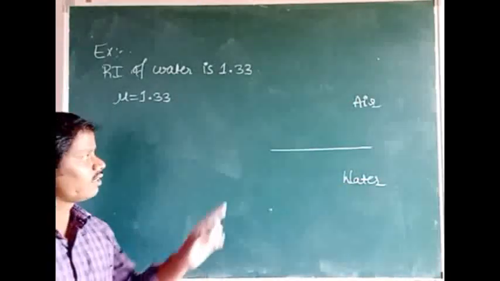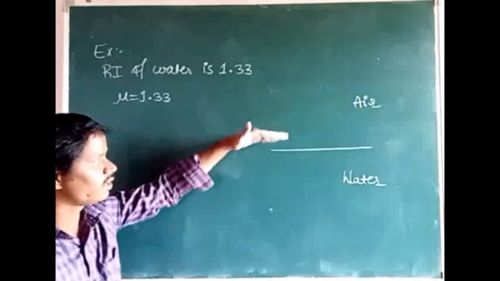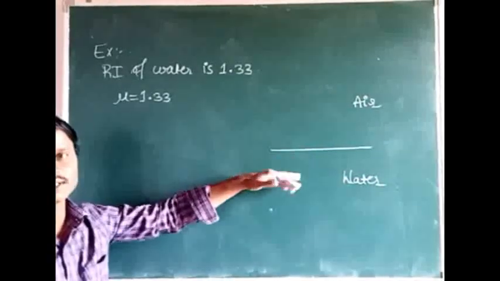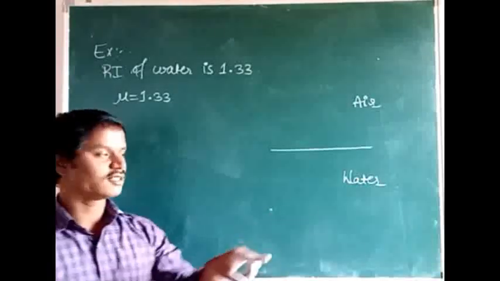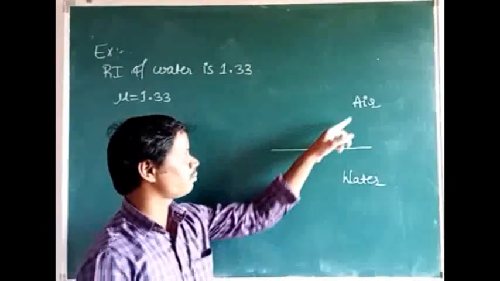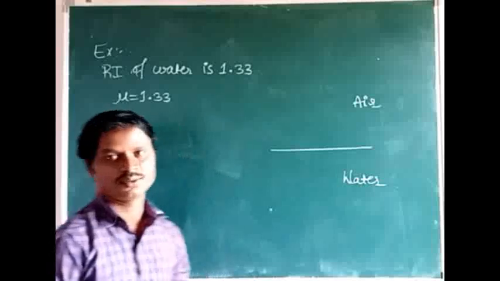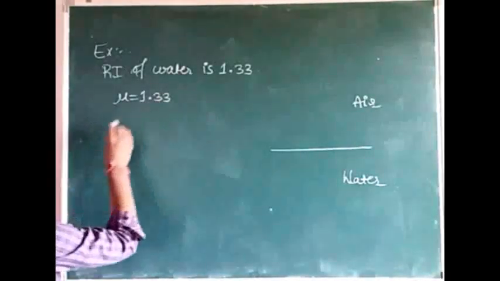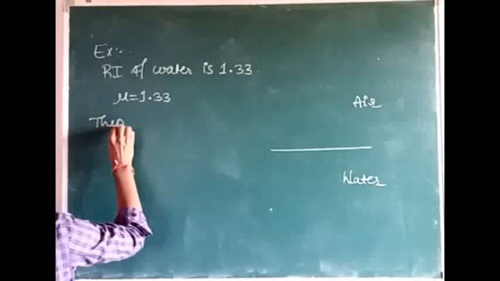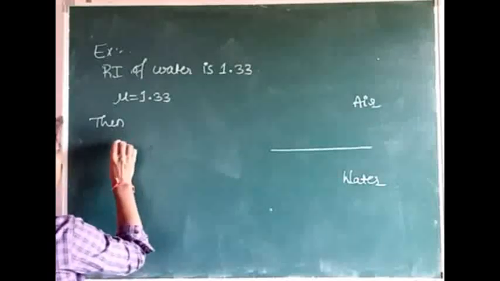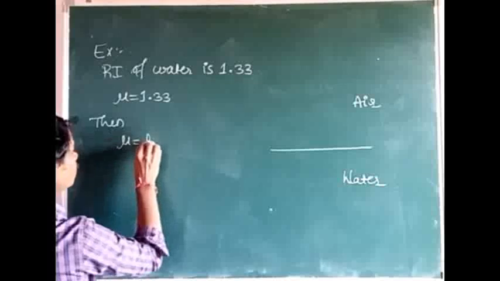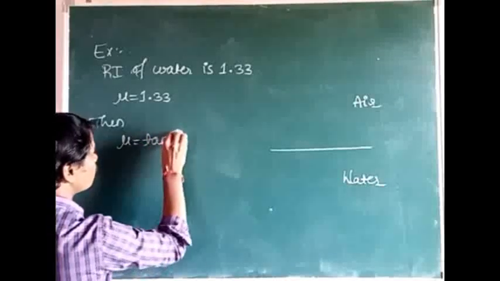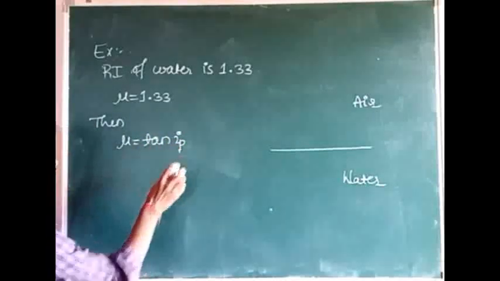Whenever light is incident on the interface between two transparent media, part of the light is transmitted through the denser medium and part is reflected from the interface. Then we find the polarizing angle. The expression for Brewster's law is mu equal to tan i_p. Then we find i_p.